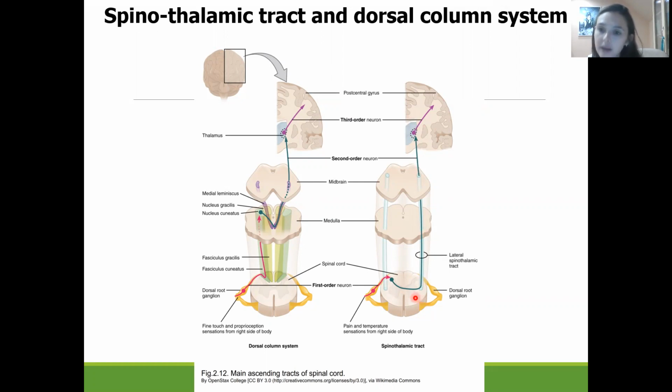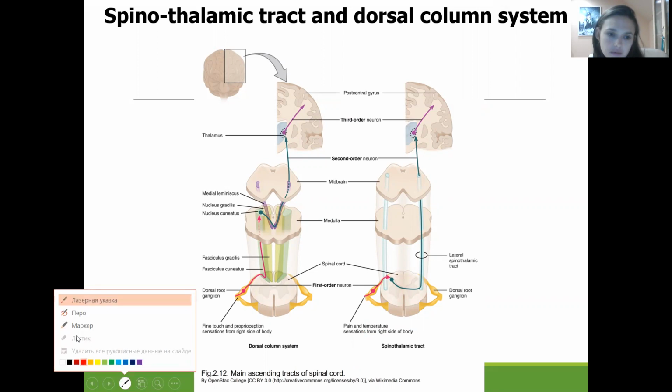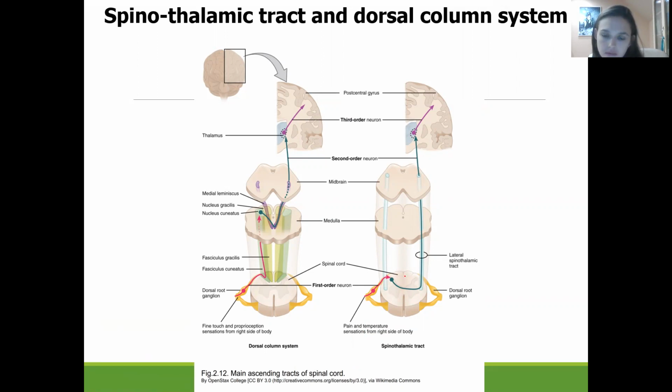Why is it important to know about this crossing effect? If there is damage of half of the spinal cord, for instance the left part of the spinal cord, we know that the spinothalamic tract is going to cross one to two segments higher.